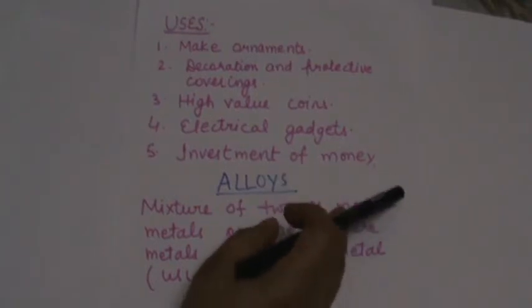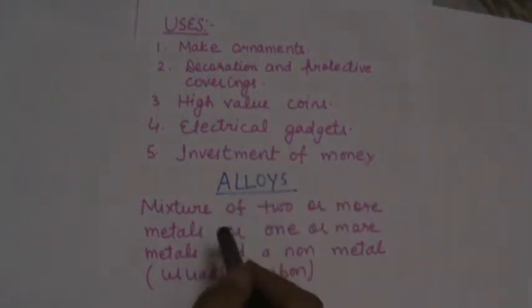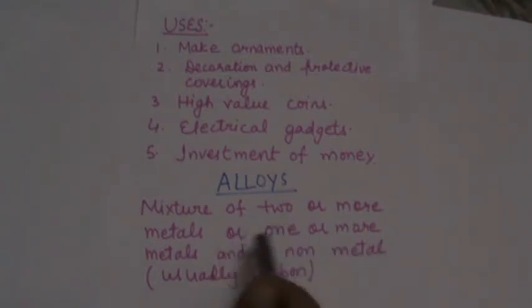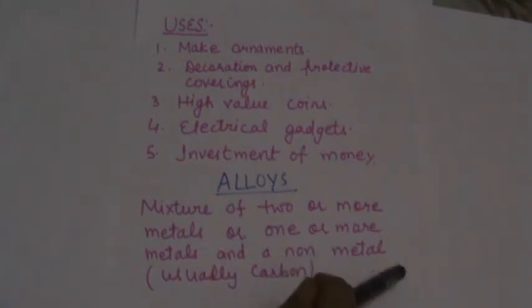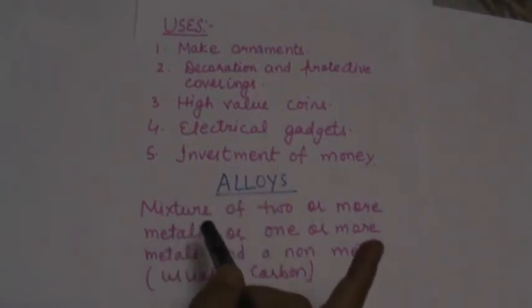Students, the next topic is alloy. Alloy is a mixture of two or more metals, or one or more metals and a non-metal. The non-metal usually used is carbon. So alloy is a mixture of two or more metals or one or more metals and a non-metal.